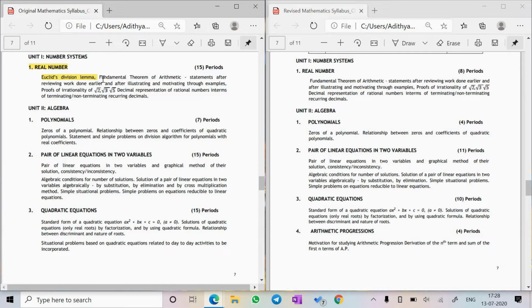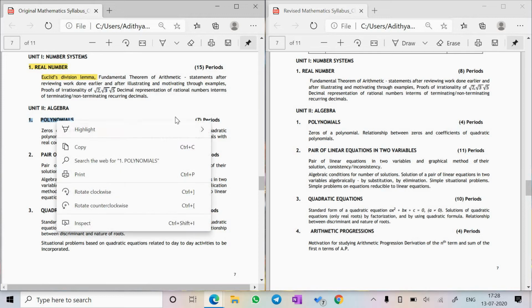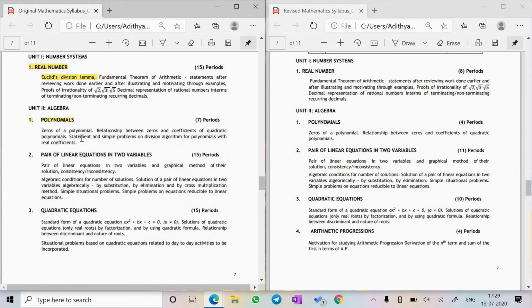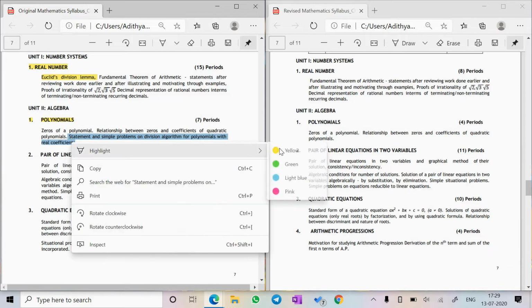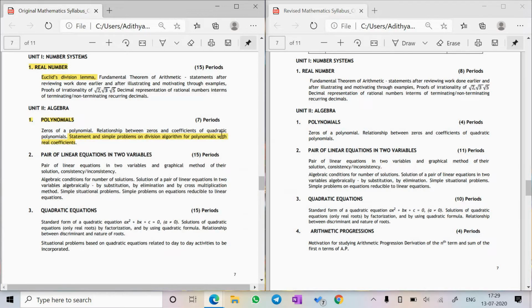Then there is no other deletion in this chapter at all. It's the same all the way from fundamental theorem of arithmetic till decimal representation. Now the second chapter, polynomials, has a deletion, and that is statement and simple problems on division algorithm, which is a word kind of problem. That's the case with most of the chapters, where the word problems, situational problems, real life problems, have been deleted.